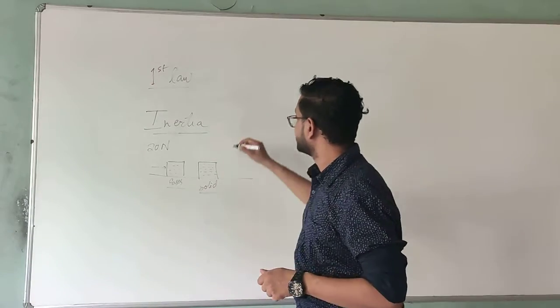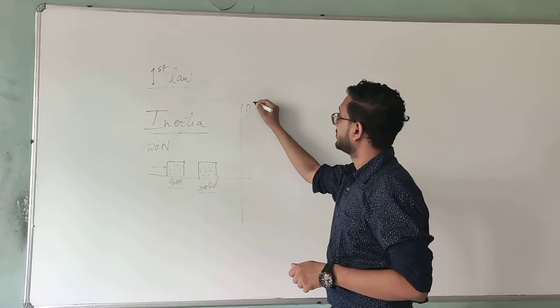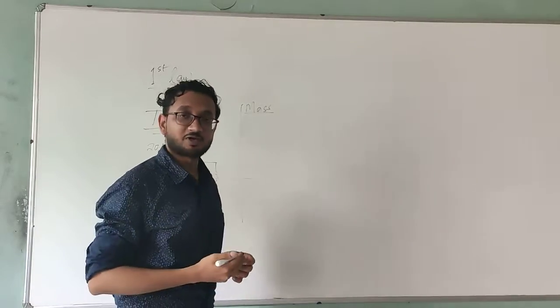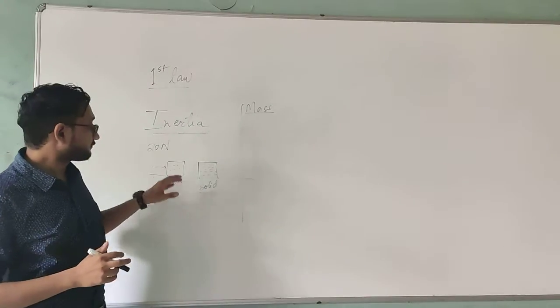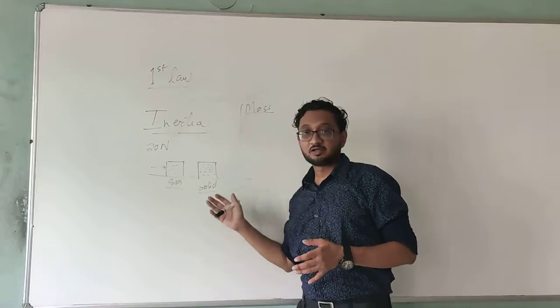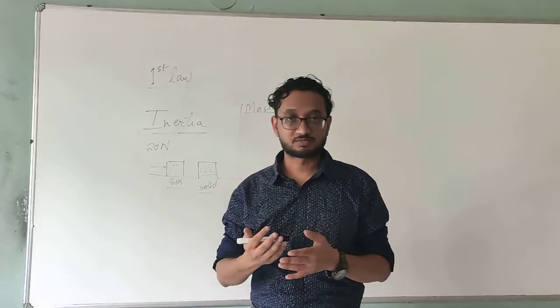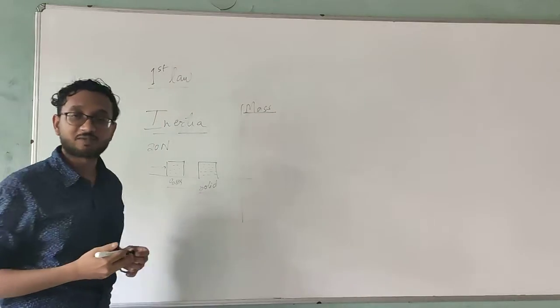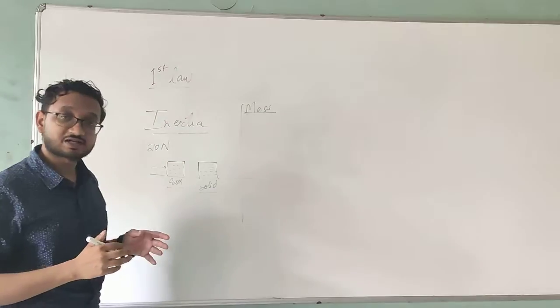Now we need to understand mass, because we have used this word many times in the past. What is mass? It is the amount of matter contained inside an object. Whatever the object is, the matter inside that object gives us its mass.